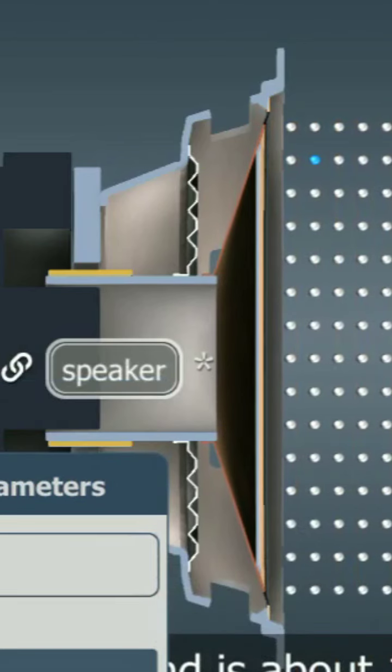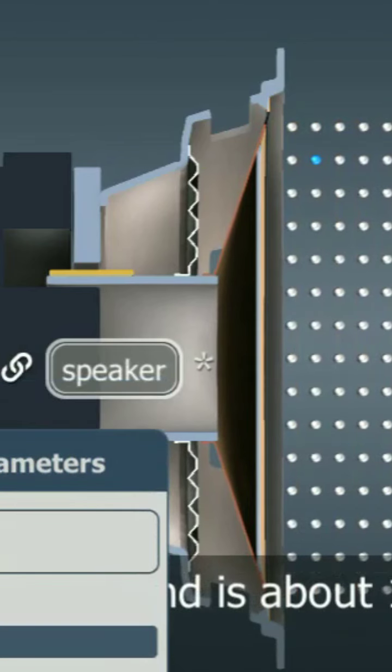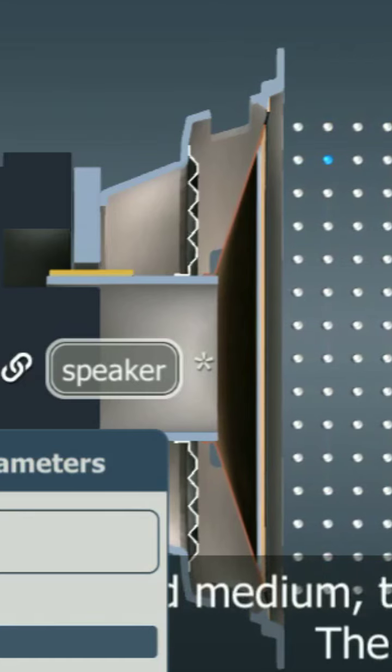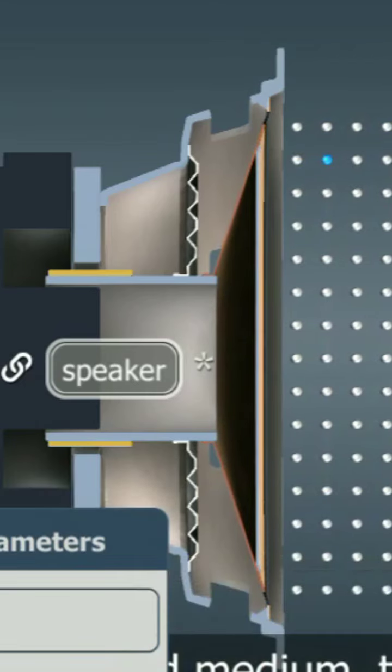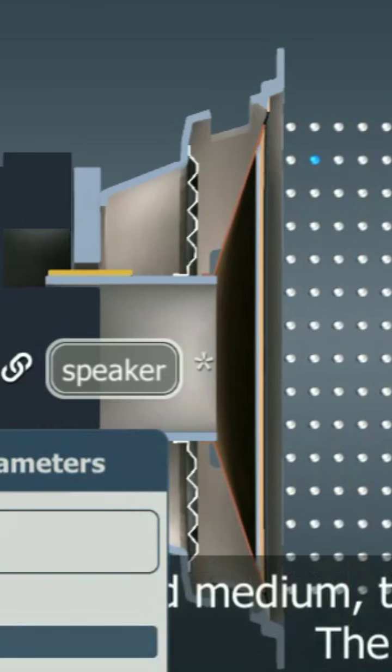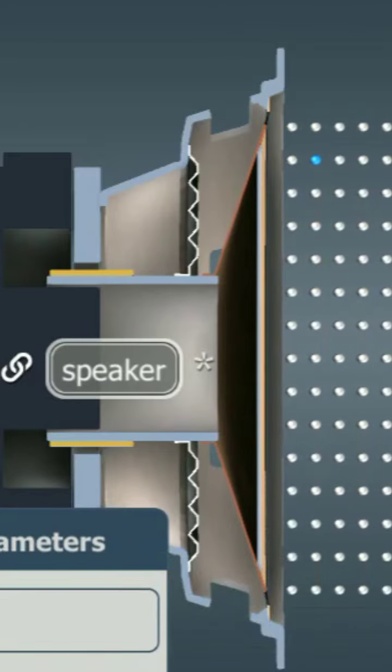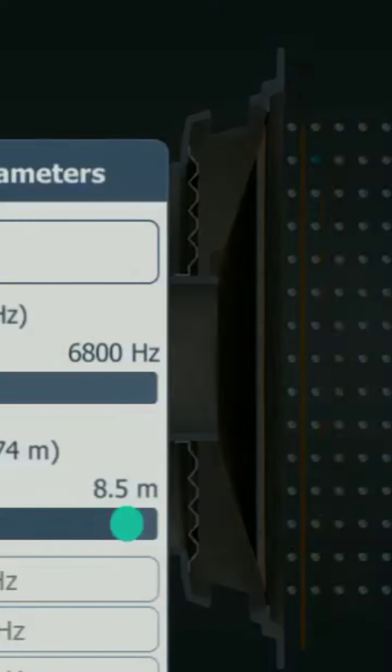The wave speed of sound in the air at a low altitude is about 1,200 kilometers per hour. At a high altitude, it is only about 1,000 kilometers per hour, as the air is colder and less dense there. However, in a dense, solid medium, the speed of sound can be much higher.